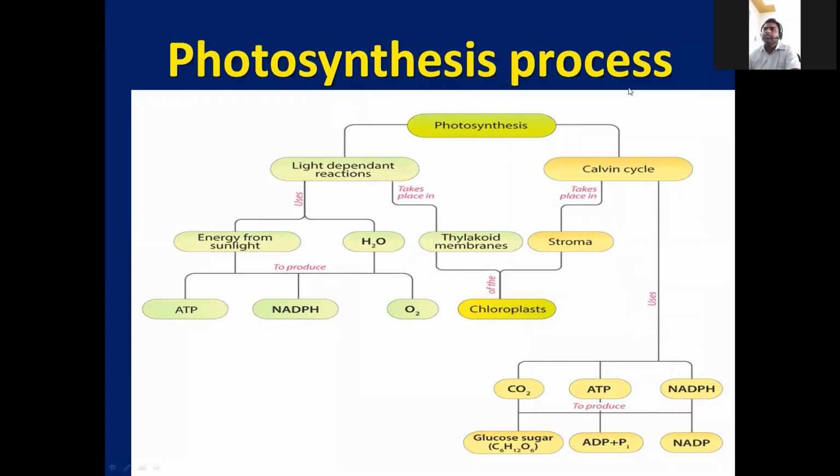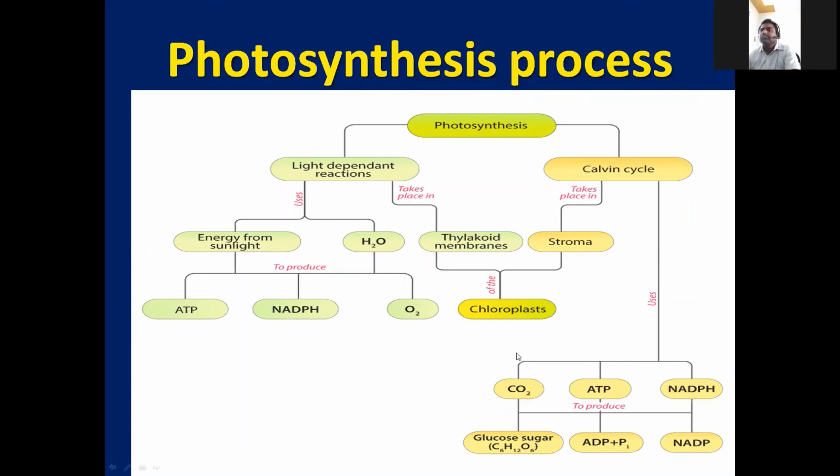Now, the photosynthesis process completes in two parts: the light dependent reaction and the light independent reaction, that is, the light reaction and the dark reaction. In the light reaction, photosystem 1 and photosystem 2 are both present, and that synthesizes ATP and NADPH. In the dark reaction, by utilizing ATP, NADPH and CO2, glucose is prepared.